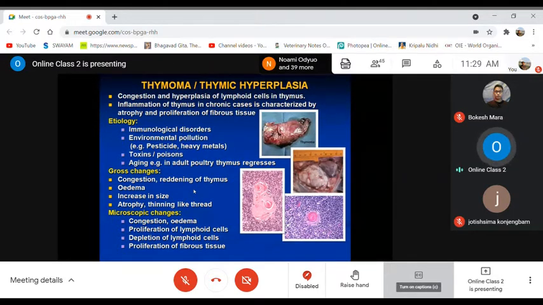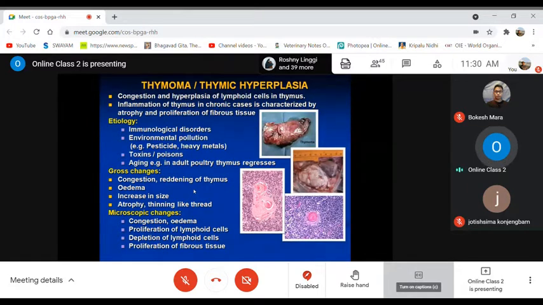Mostly in these chronic cases, instead of enlargement, it may be atrophied, with a reduction in size due to proliferation of fibrous connective tissue replacing the parenchymal cells. It is mainly caused by immunological infections or disorders, disease conditions, then environmental pollutants like pesticides and heavy metals, or toxicities, toxins and poisoning cases. And in case of aging, when the animal or people are getting old. In adult poultry, the thymus used to regress.